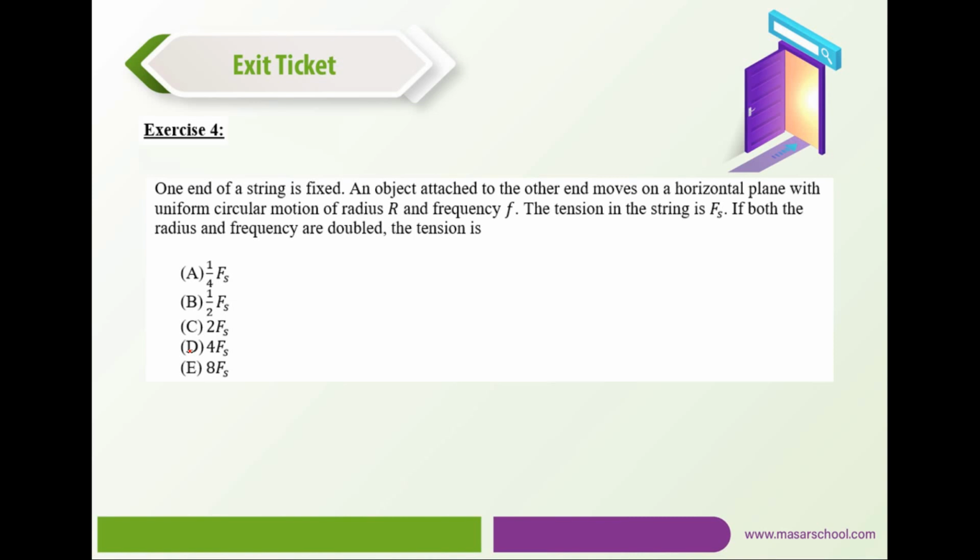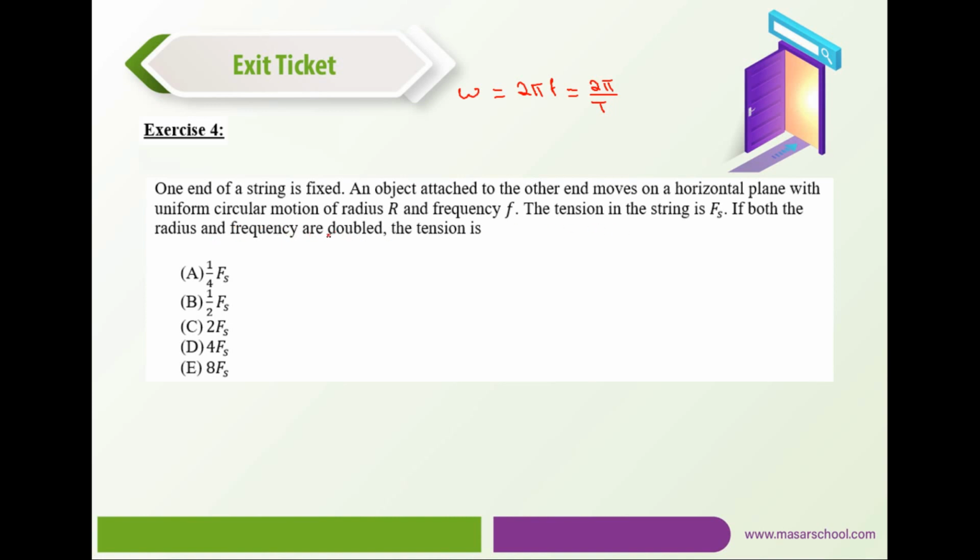Let me remind you of a few formulas that we need here. Omega, which is the angular velocity, can be expressed as 2 pi f, which is also 2 pi over the period, and these are given on the paper sheet. One end of a string is fixed. An object attached to the other end moves in a horizontal plane with uniform circular motion of radius r and frequency f. If the tension in the string is Fs, and both the radius and frequency are doubled, what is the tension?